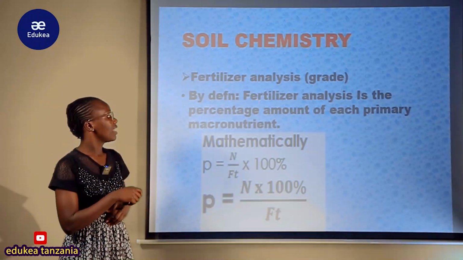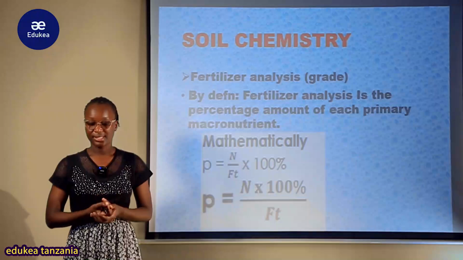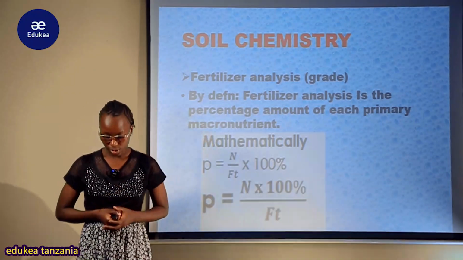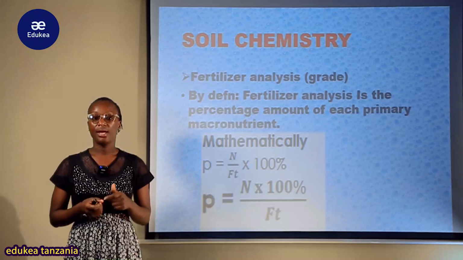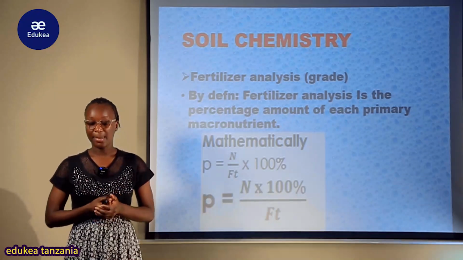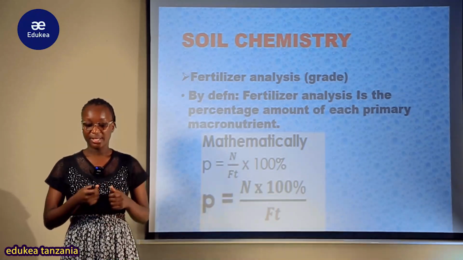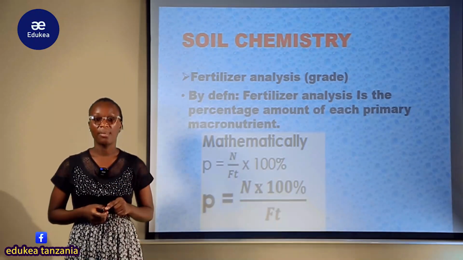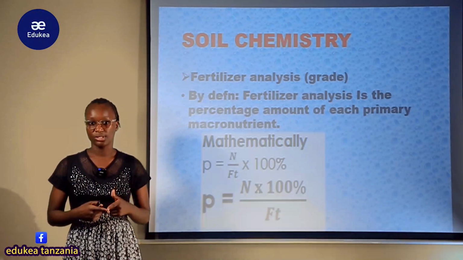Now, let us see the fertilizer analysis. When we talk about fertilizer analysis, in another way we can say fertilizer grade. The fertilizer grade or fertilizer analysis, by definition, is the percentage amount of each primary nutrient. We look at that percentage amount.